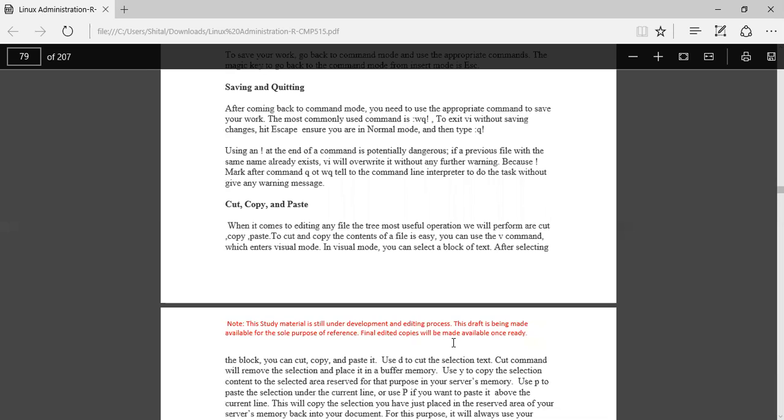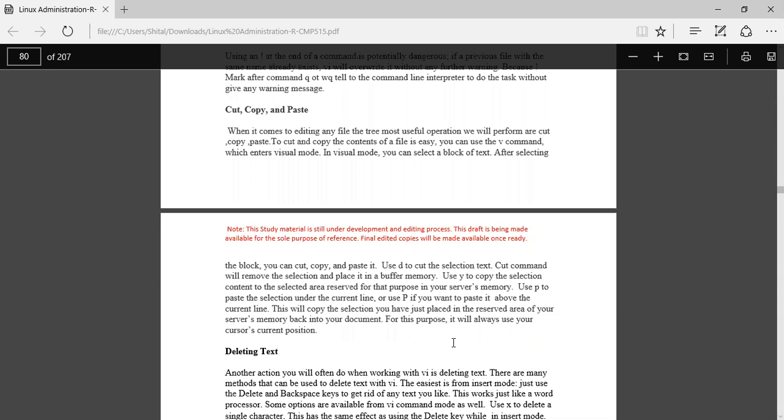Cut, copy, paste. How to cut, copy, and paste? When it comes to editing any file, the three most useful operations we will perform are cut, copy, and paste. To cut or copy the content of a file is easy. You can use the v command, which enters visual mode. In visual mode, you can select a block of text, and after selecting the block, you can cut, copy or paste it.